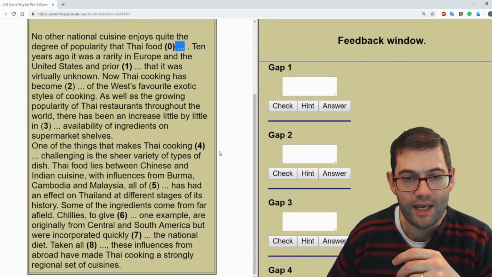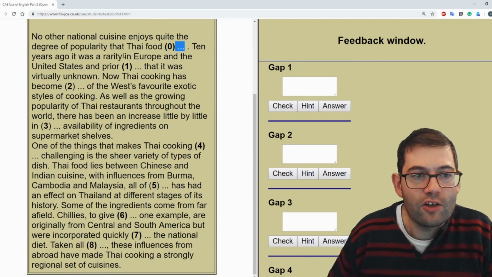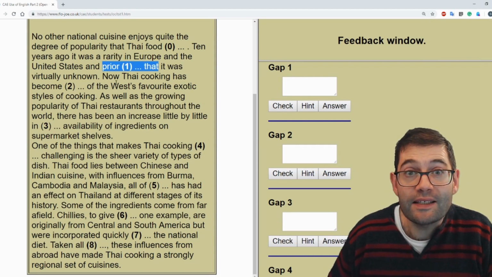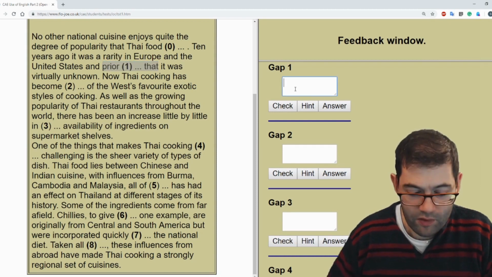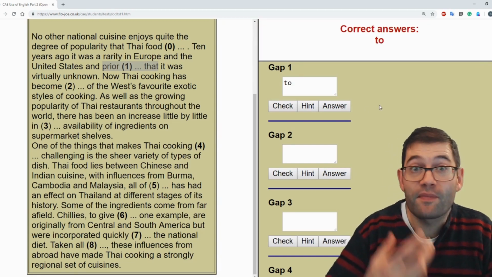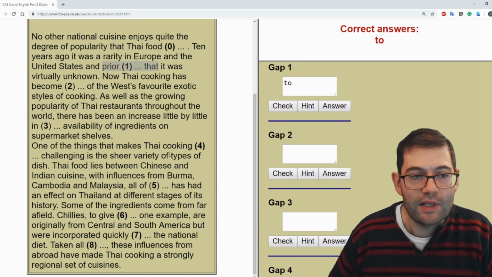Let's carry on with the text. Ten years ago, it was a rarity in Europe. Great vocabulary, wonderful noun. If you're not familiar with rarity, put this in your vocabulary bank and start using it. It was a rarity in Europe and the United States, and prior, something that's easy peasy. This one, after prior, we've got to use the preposition to. So prior to something happening, in other words, before something happened, it was virtually unknown.